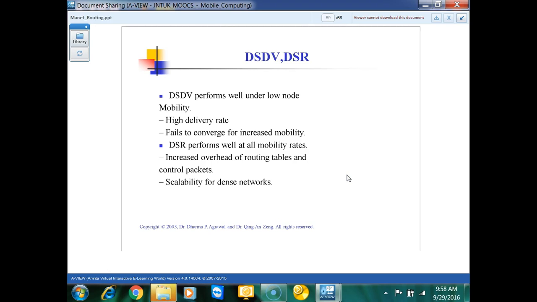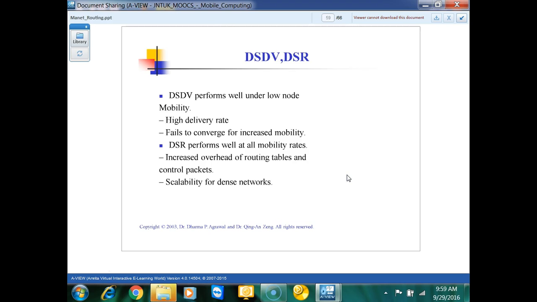We've studied this already. Here there is no route discovery. We already know, at each and every node, the route from source to destination. So you should know that DSDV is a table-driven algorithm, where we are maintaining routing tables to each and every node, so the performance will be faster.